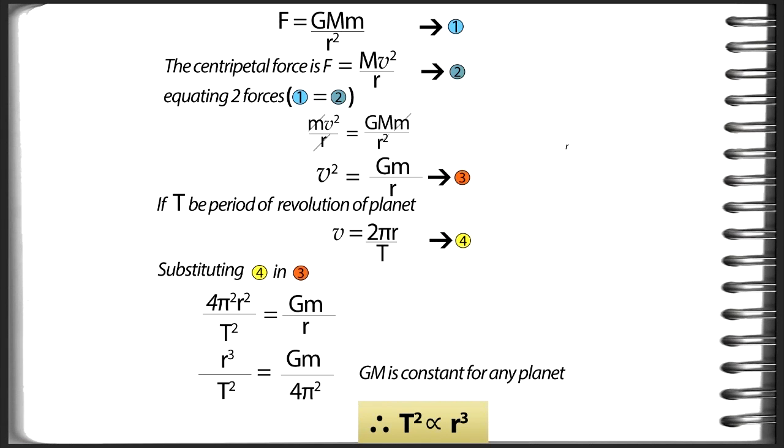v square equal to GM by r. Equation number 3. If T be period of revolution of planet, v equal to 2 pi r by T. Equation number 4. Substituting 4 in 3: 4 pi square r square by T square equal to GM by r. Finally, r cube by T square equal to GM by 4 pi square. GM is a constant for any planet. Hence, T square is directly proportional to r cube. Video is given here. Please watch.